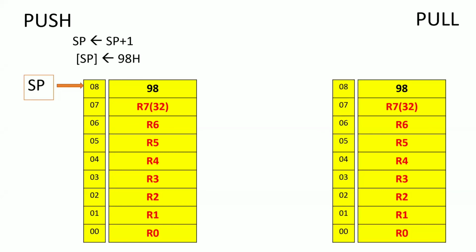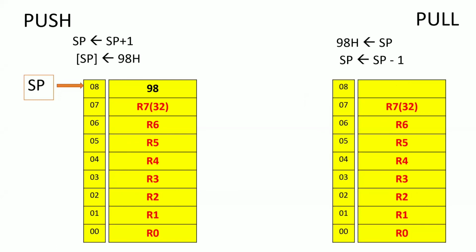Okay. Similarly, during the pop operation, I will delete the data first and then decrement the stack pointer by 1. Understood now? Now what location is the stack pointer pointing to? 08H, after the push operation. So if you want to delete the data, you first delete the data 98, and later decrement the stack pointer by 1.